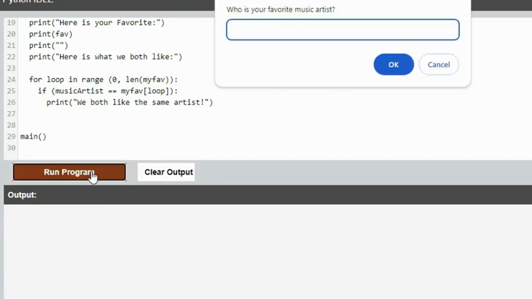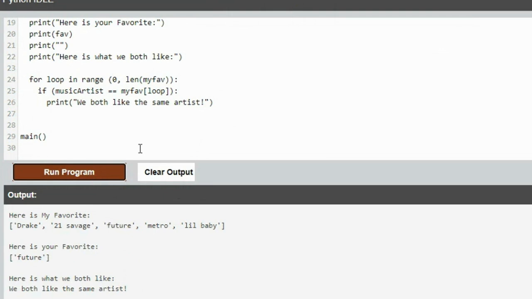If I went to Future, see, it still found a match when it got to item number 2. Item number 0, item number 1, item number 2, the third item on your list. So you've got to use a loop to check items one by one. And then we could also do a print statement: if nothing matches, print we don't like the same artists.